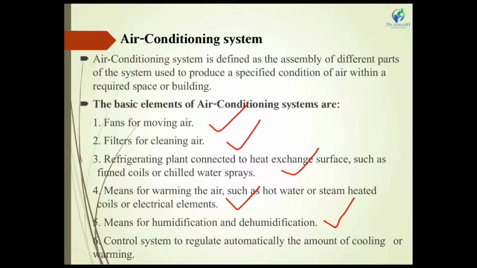A control system regulates automatically the amount of cooling or warming as per the requirement, given by the cooling mode or the heating mode. All of that is regulated automatically by the air conditioning system.